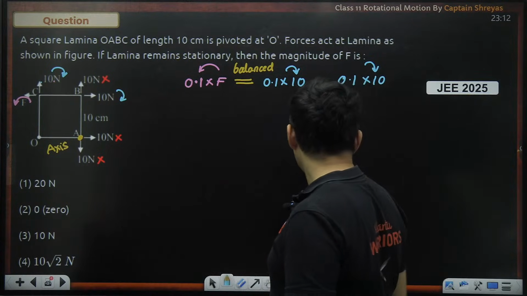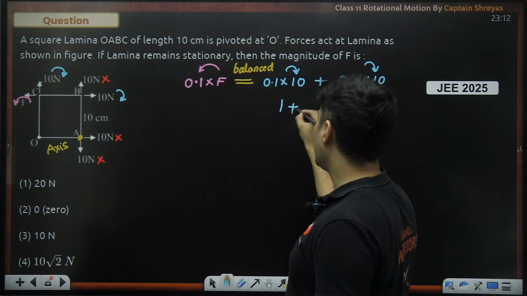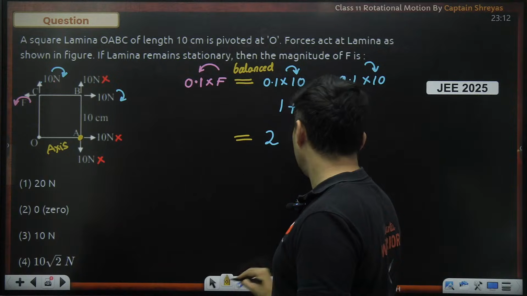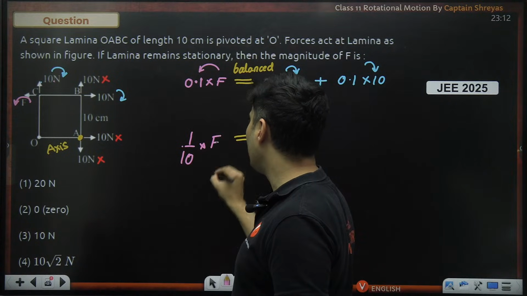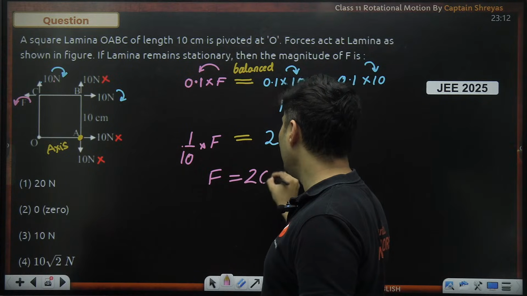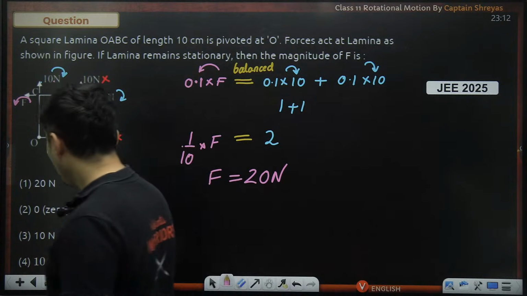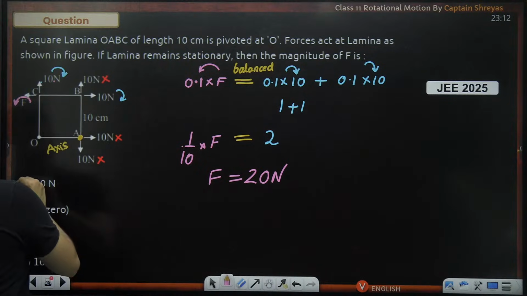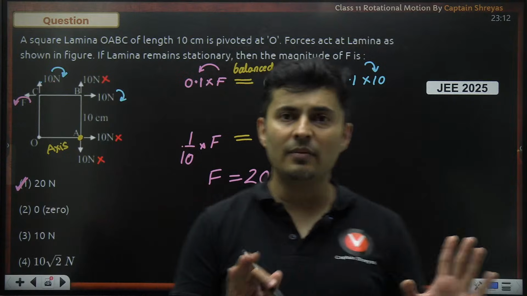So what am I going to get? On the right hand side, 0.1 into 10 is 1 plus 1, which is basically 2. And on the left hand side, I just have 0.1, which is 1 by 10, multiplied by F. So F will be 20 newtons, which is option 1. How many of you got it? Answer is basically option 1, which is 20 Newton. Is this clear, everybody, with me?